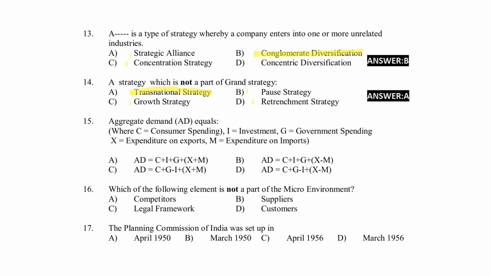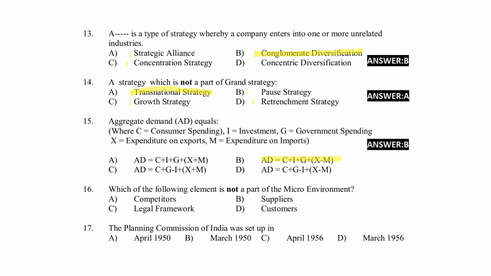Aggregate demand AD equals, where C is equal to consumer spending, I is equal to investment, G is equal to government spending, X is equal to expenditure on export, M is equal to expenditure on import. Option A, right answer for the question option B. AD is equal to C plus I plus G plus X minus M.